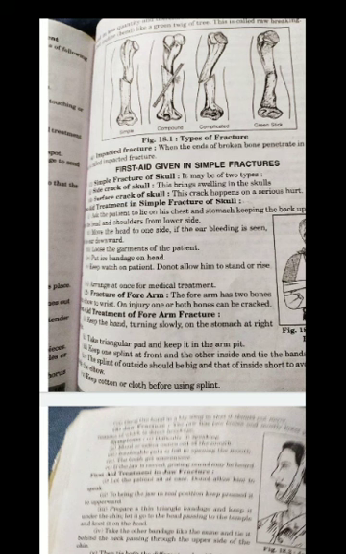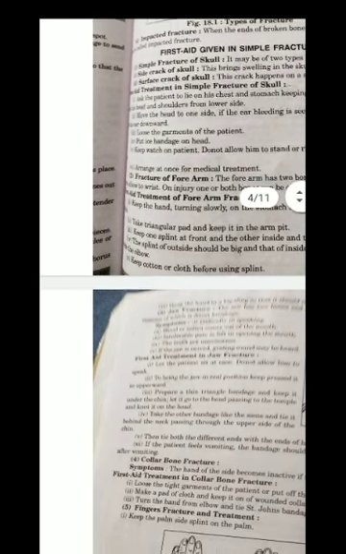First aid treatment of forearm fractures. Keep the hand turning slowly on the stomach at a right angle. Take a triangle pad and keep it in the armpit. Keep the splint, one in front and the other inside, and tie the bandage tightly. Keep cotton or cloth before using a splint.